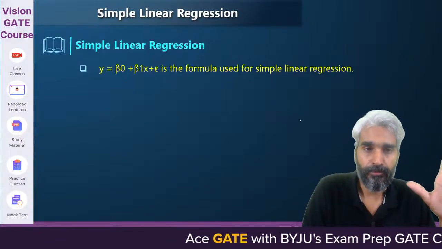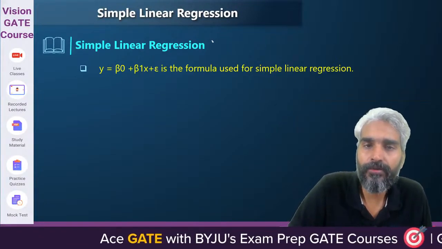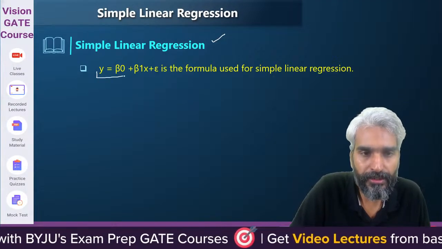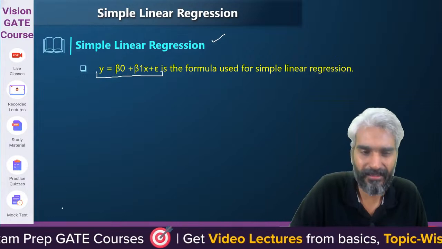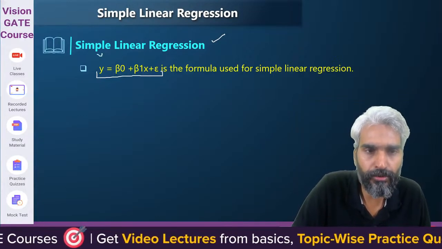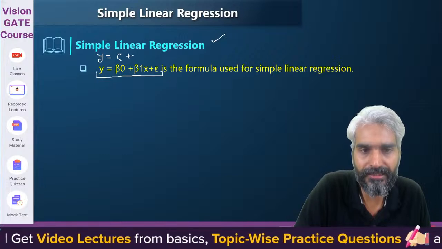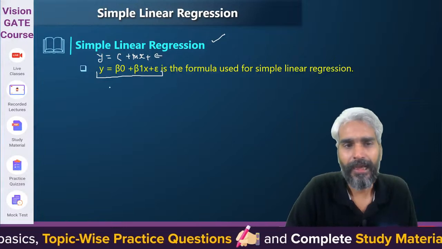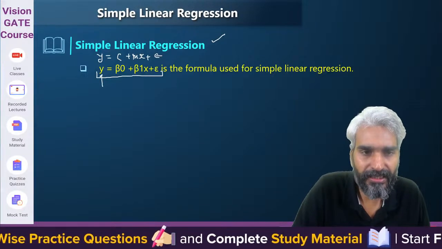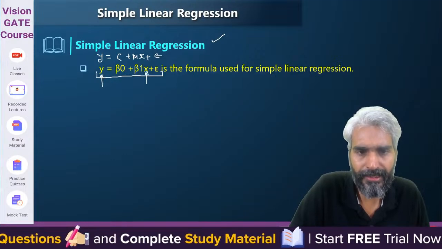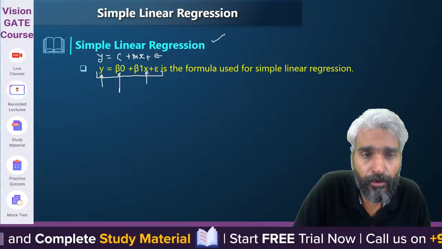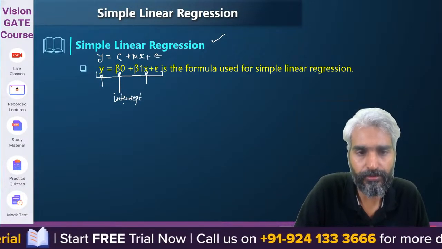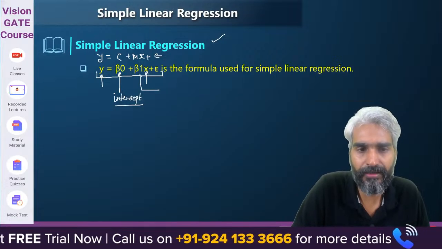So what equation do we use for linear regression? This is the equation for linear regression. Please try to understand, there is nothing new. You can write it as y equals c plus m into x plus this epsilon. So y is basically the y coordinate, x is your x coordinate. This time beta 0 will work as intercept, and beta 1 will be the slope.